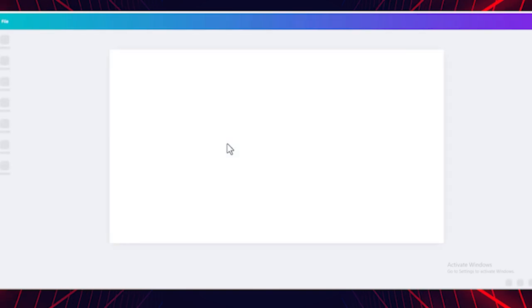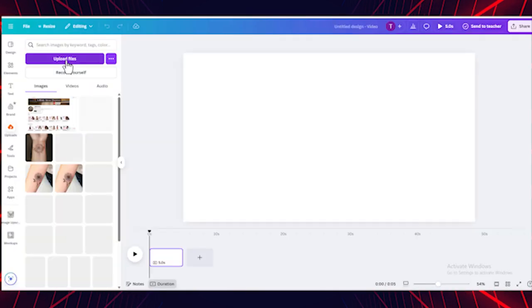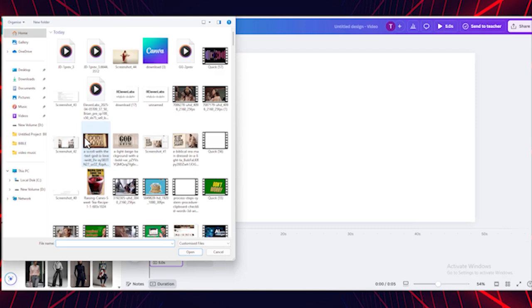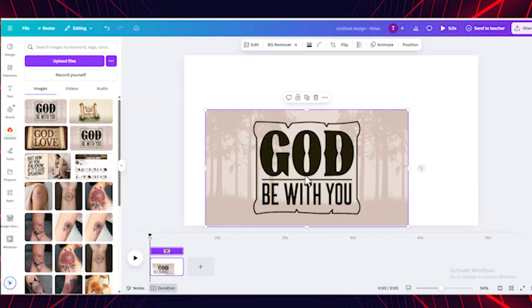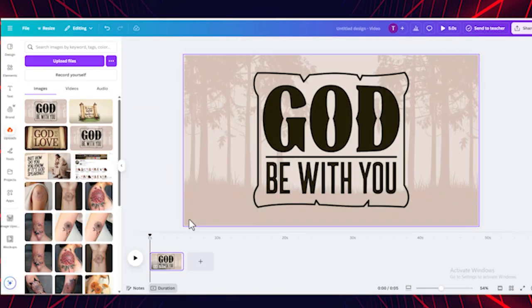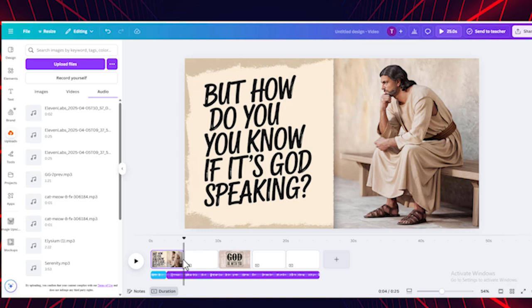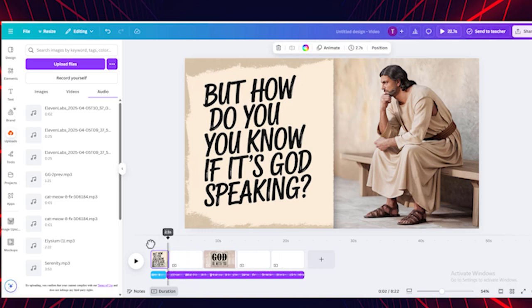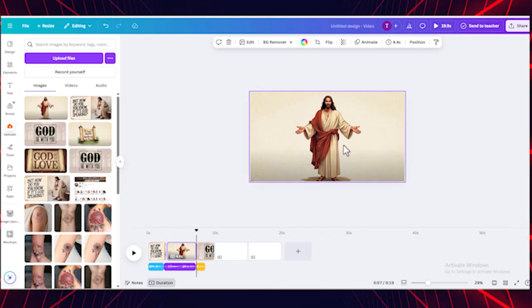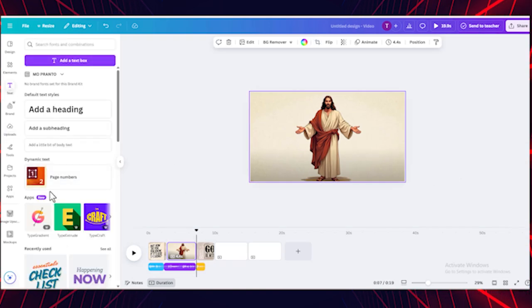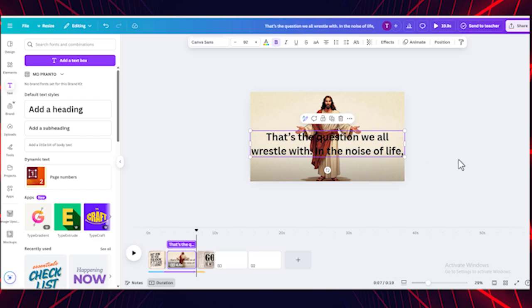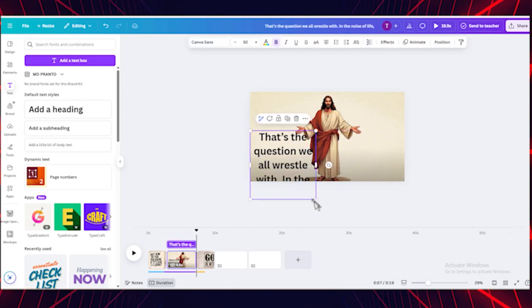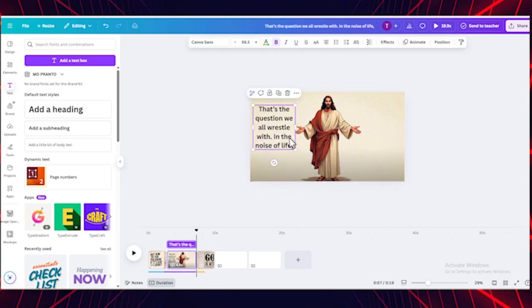Click on the Uploads tab in the editor. Then upload your video clips, images, or audio files. Drag and drop media directly onto your canvas or timeline. Upload your audio files. Adjust audio levels and synchronize with video clips. Use the Text tab to add titles or captions. Customize font style, size, and color.